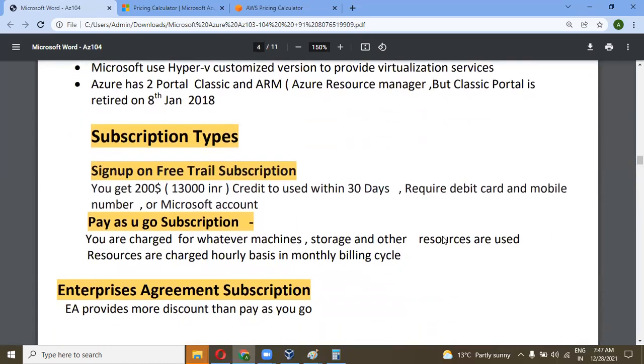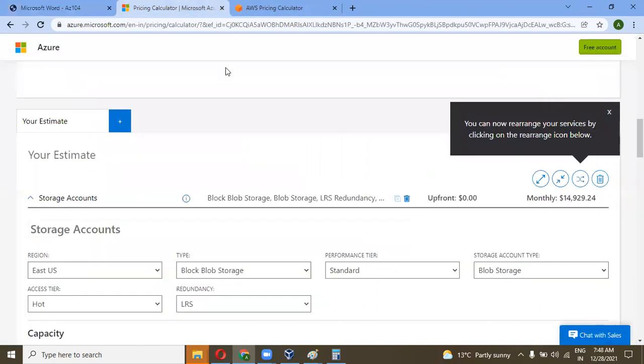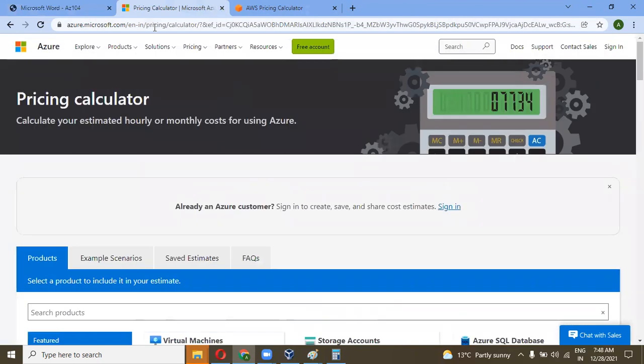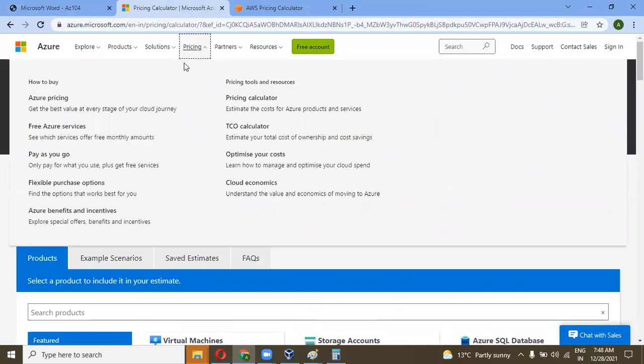So for the subscription types, okay, there are multiple subscription types in the Azure cloud. Subscription types means the payment method. Payment method means you are charged on a monthly basis, an enterprise basis, or a pay as you go subscription. Let's go with the Azure pricing.